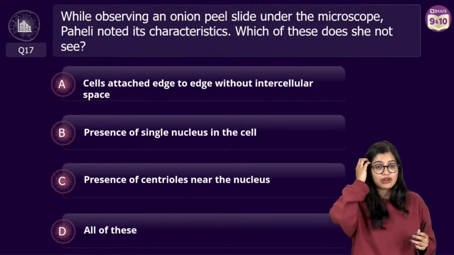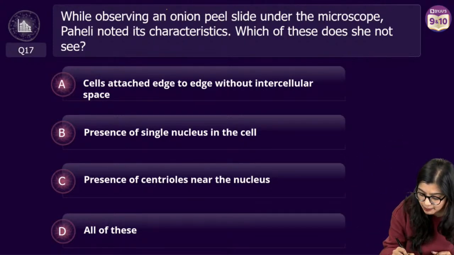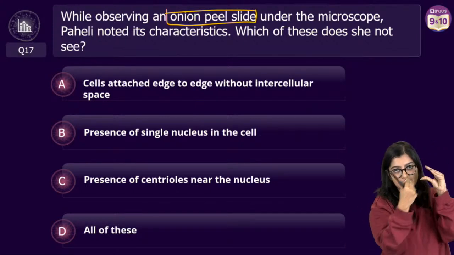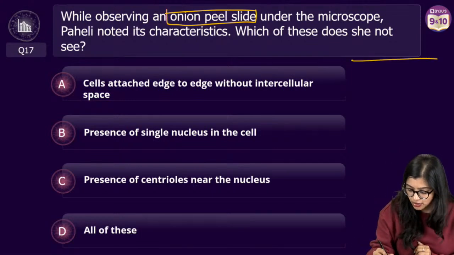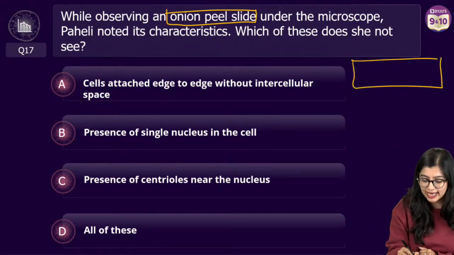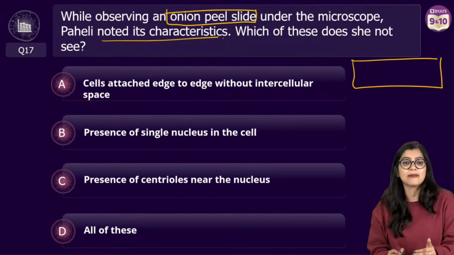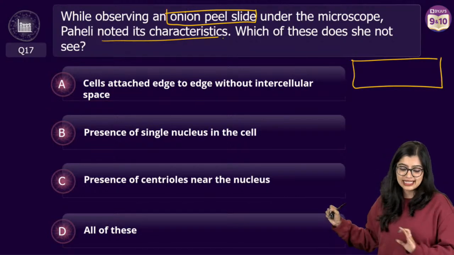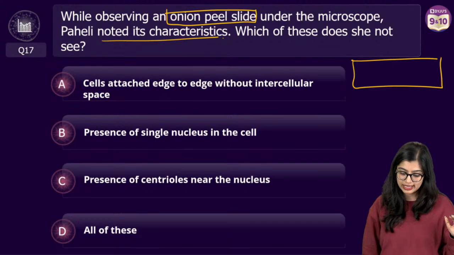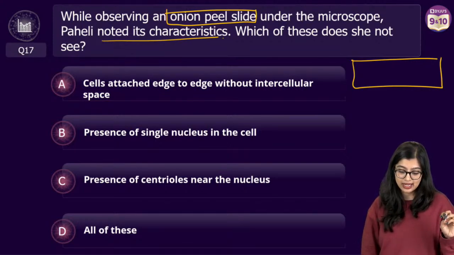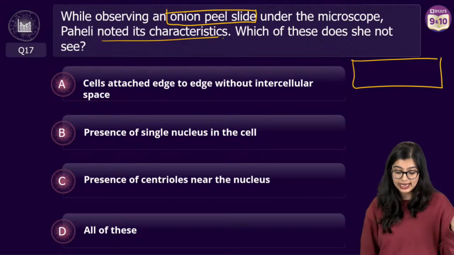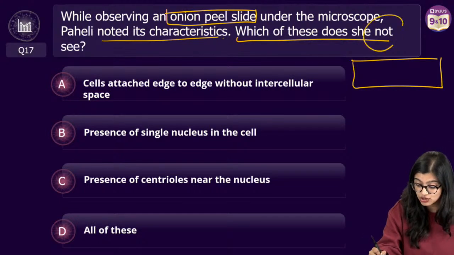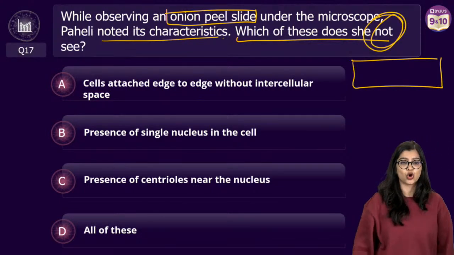Now question number 17, everybody. While observing an onion peel, right? So now here we are taking out an onion. Inside the peel, you take a thin layer and you put it on the slide, right? Paheli noted its characteristics. Which among the following does she not see? Yeah, I know I leaked the answer, but still. Cells attached edge to edge without intercellular space, presence of single nucleus in the cell, presence of centrioles near the nucleus, or is it all of the above? We're talking about what is it that she does not observe under the microscope?